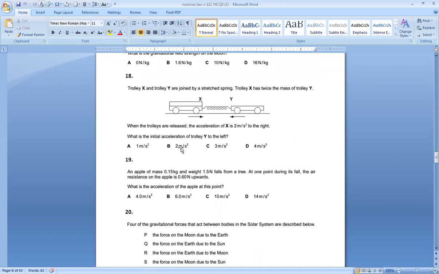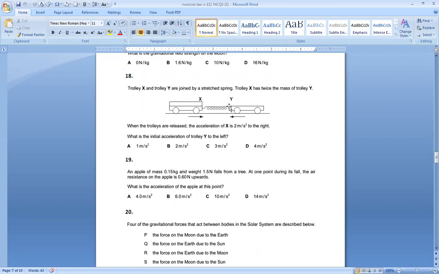Number 18, trolley X and trolley Y are joined by the stretched spring. Trolley X has twice the mass of trolley Y. Remember, this spring is pulling Y towards the left and X towards the right. And the force of the spring is the same on both the trolleys because the spring is attached to two trolleys.